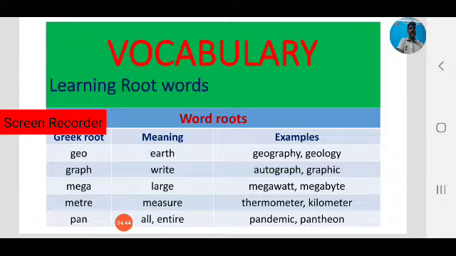Like pan, that is also a Greek root. Pan, which means all or entire. Pandemic, pantheon, these are words from pan. Nowadays all of us are facing a pandemic, that is COVID-19. COVID-19 is also a pandemic, a disease spread all over the world. So pan, what is the meaning? All. Pandemic. COVID is a pandemic because it spreads all over the world.